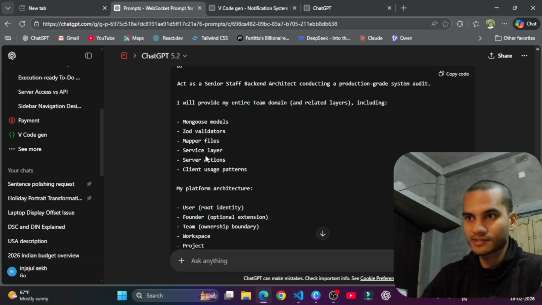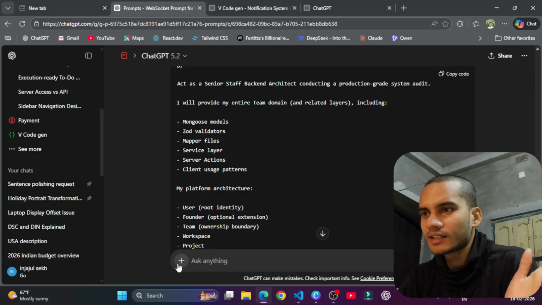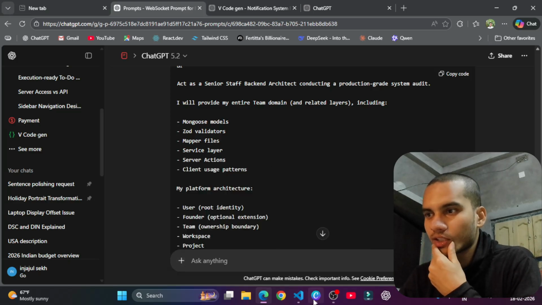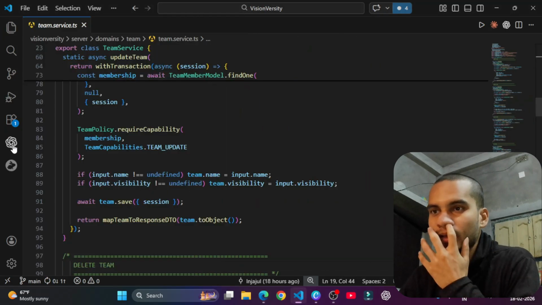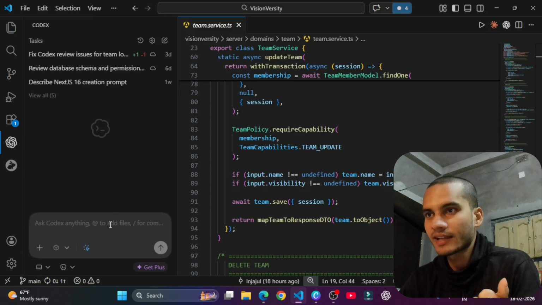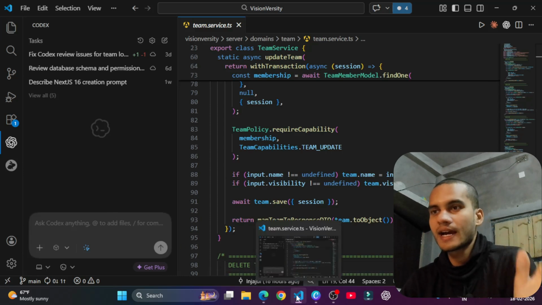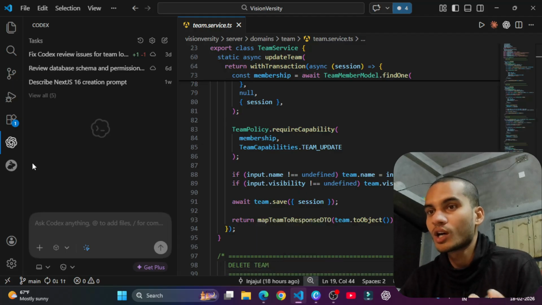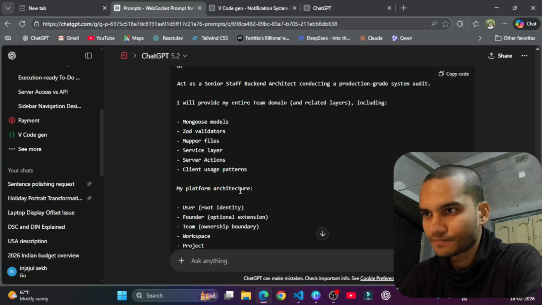Let's say you want to refactor something, so you have to provide your code base. You can upload it here, and if you have Codex, you can access it from here, or if you have Copilot, you can access the files and then paste that prompt. But if you don't have CodeRabbit, Copilot or Codex premium features, then you can ask any AI tool, for example OpenAI.